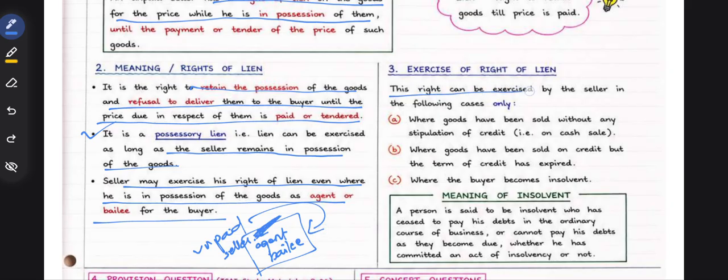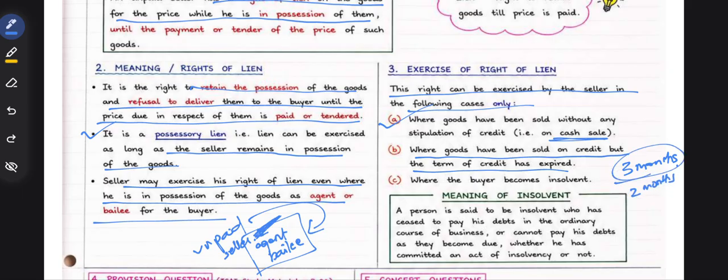The right can be exercised by the seller in the following cases only: where the goods have been sold without any stipulation of credit, that is cash sales, and the price has not been paid; where the goods have been sold on credit but the term of credit has expired. If 3 months credit is given, we cannot say unpaid seller if only 2 months have expired. The entire 3 months must have expired.